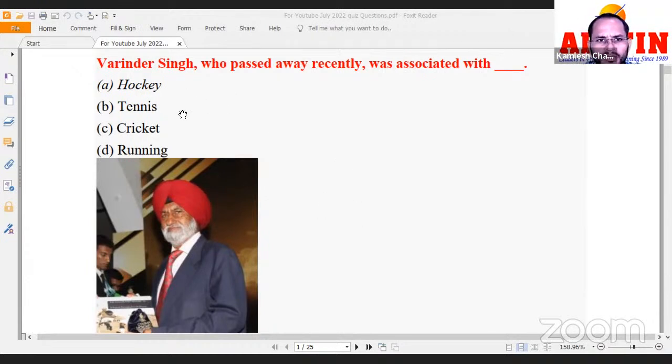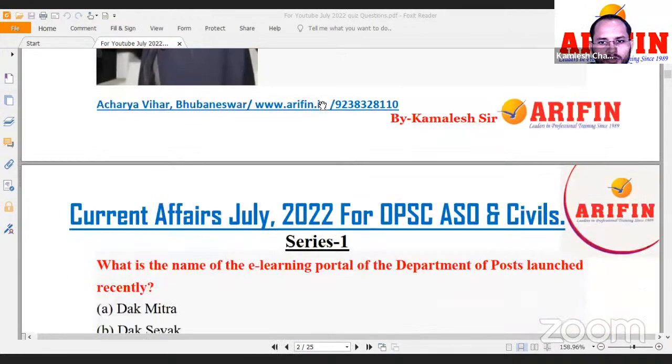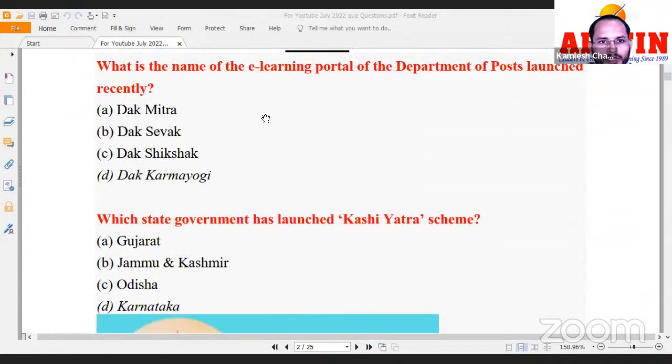Coming back to the topic, Varinder Singh was a hockey player who passed away recently, so a question on an obituary can be faced. What is the name of the e-learning portal of the Department of Post launched recently? This is Dak Karma Yogi. Another important question you can face in the exam.